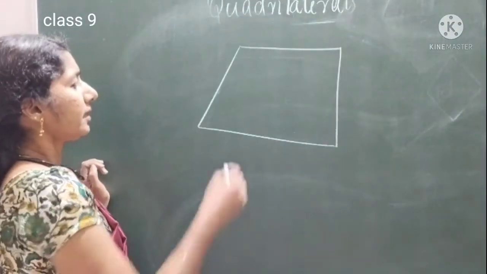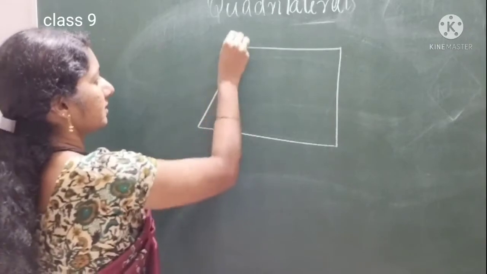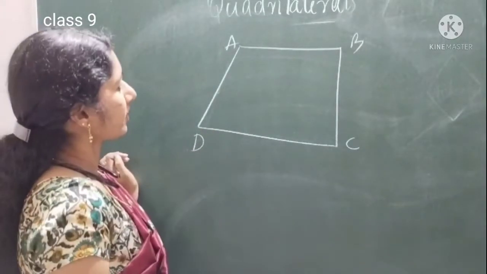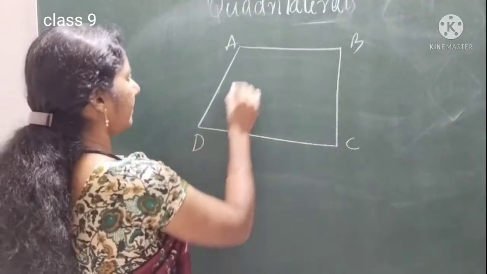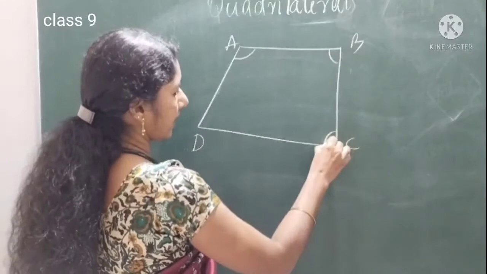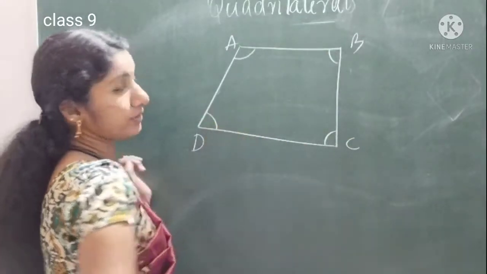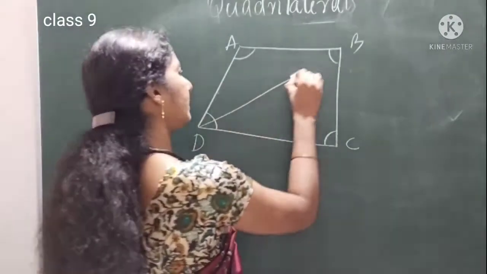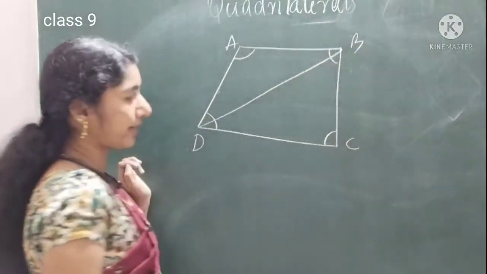See, a quadrilateral is given. Name is ABCD. What will be the sum of angle A, angle B, angle C, angle D? We are going to find the sum of the four angles. For that we are just drawing a diagonal.